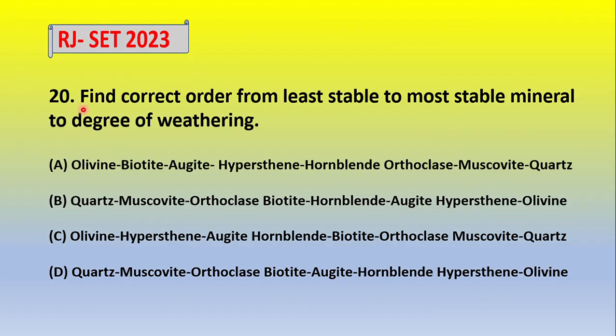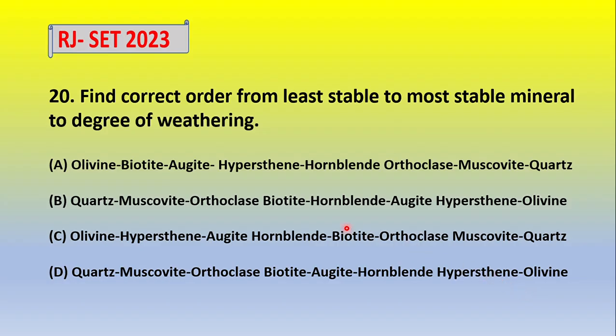Now question number 20. Find the correct order from the least stable to the most stable mineral to the degree of weathering. This is asking first least, then most. Okay, so olivine, biotite, augite, hypersthene, hornblende, orthoclase, muscovite, quartz. Then quartz, muscovite, orthoclase, biotite, hornblende, augite, hypersthene, and olivine. Olivine, hypersthene, augite, hornblende, then biotite, orthoclase, muscovite, and quartz. Quartz, muscovite, orthoclase, biotite, augite, hornblende, and hypersthene, olivine.